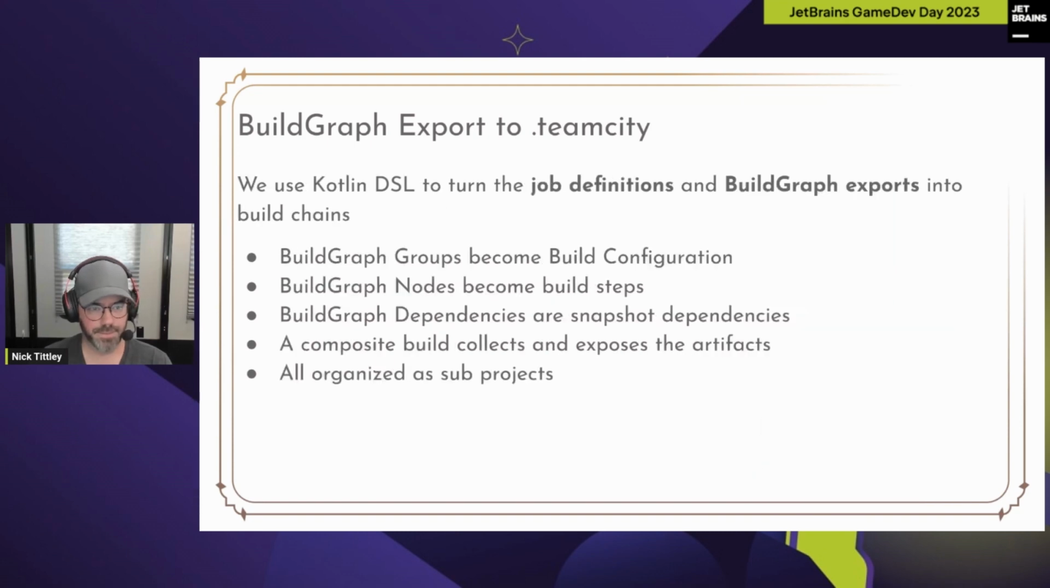So then, okay, cool. We have job definitions, we have BuildGraph export. Now we can finally use Kotlin DSL to turn them into build chains. In BuildGraph parlance, stuff is organized in groups and nodes and dependencies, and these will map literally one-to-one to build configuration, build steps, and snapshot dependencies. We wrap everything up in a composite build at the end, collect the artifact, expose that, and then we organize everything in neat little sub-projects to keep our UI clean and good looking.